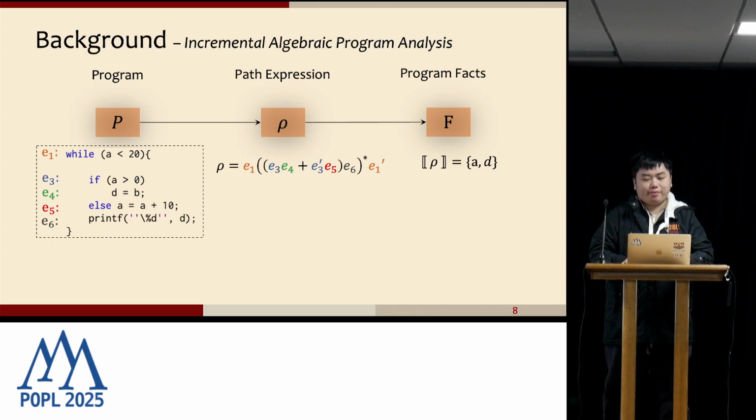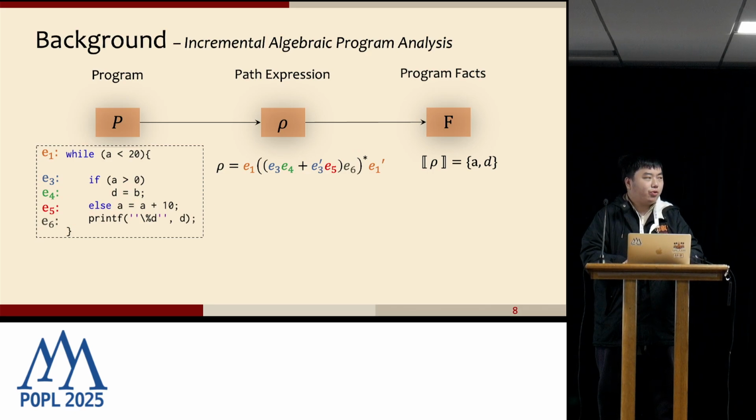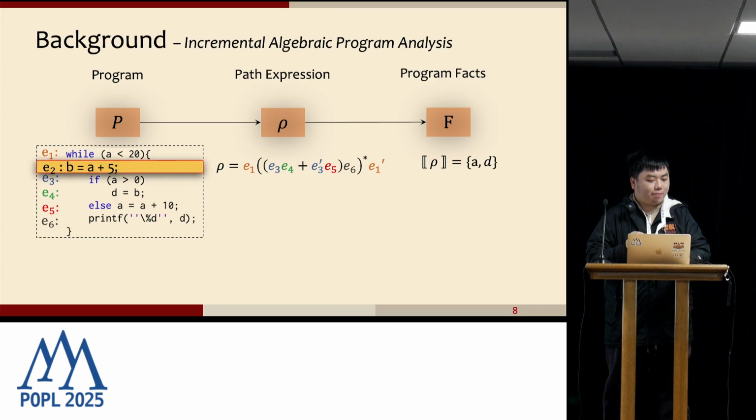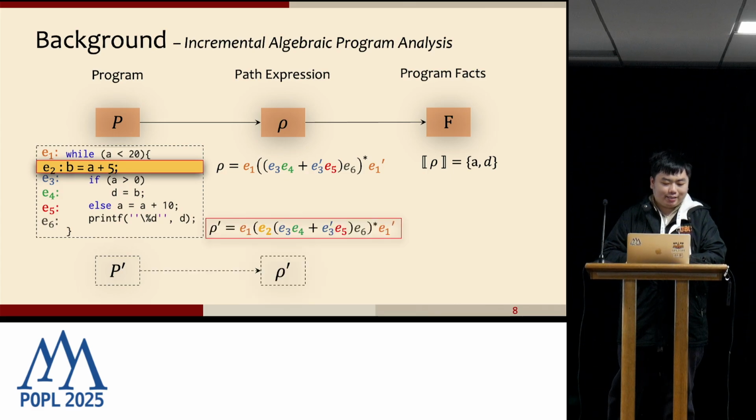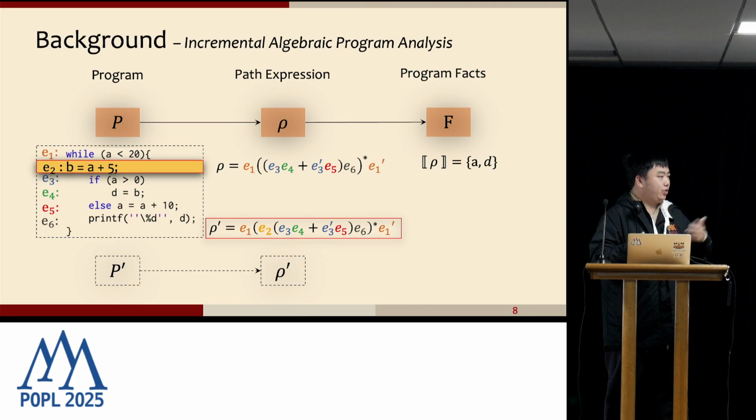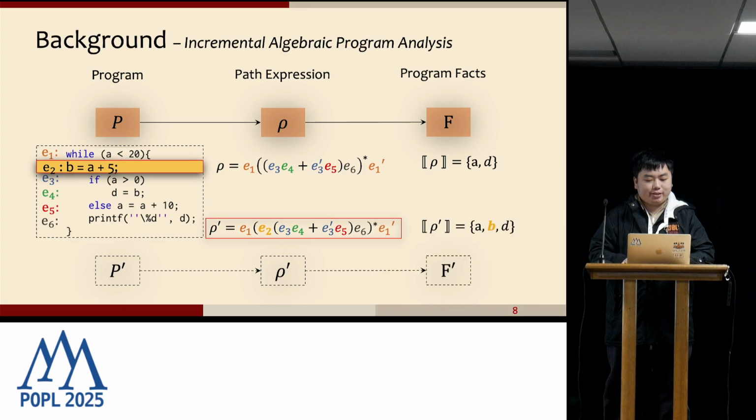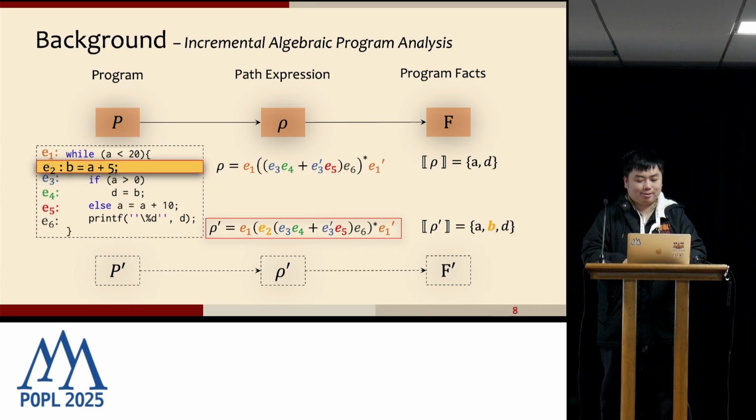When it comes to incremental analysis, the situation is a little bit different. Compared to the previous program P, here we add a new line of code, E2, into P to make P prime. Since we modified the program P, the path expression rho will also change to rho prime. It has a new letter because we added a new line of code here. Because the path expression changed, the interpretation result will also change. So this is how incremental changes affect the APA process.